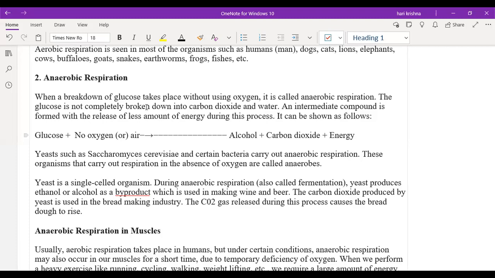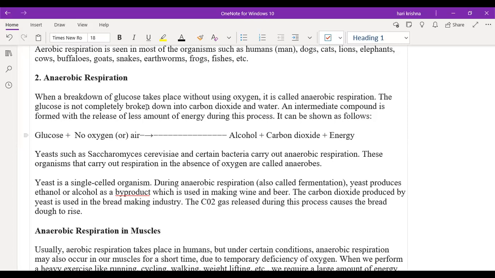Fermentation. Yes, sir. Fermentation is a process in which we use the anaerobic respiration process only, where the yeast performs anaerobic respiration. It is also called fermentation, right? Yeah. So yeast will produce the ethanol or the alcohol as a product, which is used in the making of the wine or the beer. Whenever we allow the yeast onto the grapes in the absence of air, it will form the alcohol. That is the wine or the beers. That is the fermentation process.